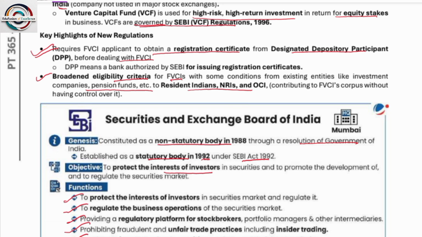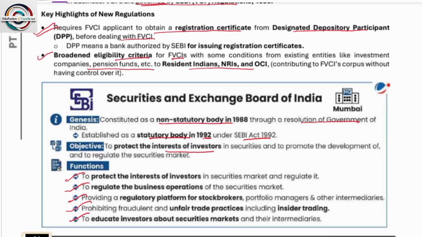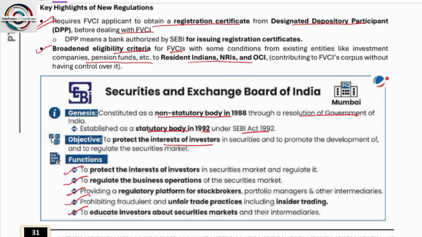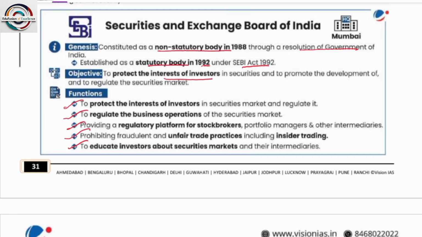So the designated depository participant may be any bank authorized by SEBI. Okay. Broadened eligibility criteria, with some conditions, from existing ones like investment companies and pension funds to resident NRIs or OCIs. So please have a read on the Securities and Exchange Board of India.